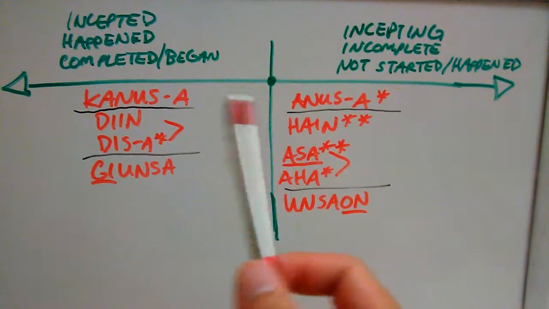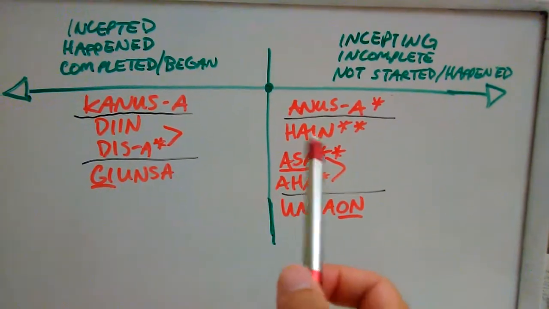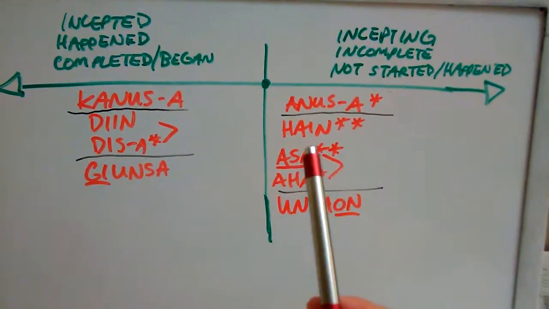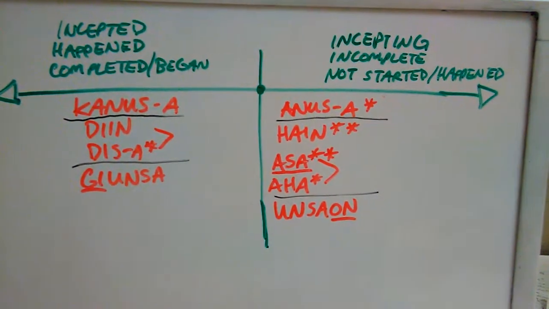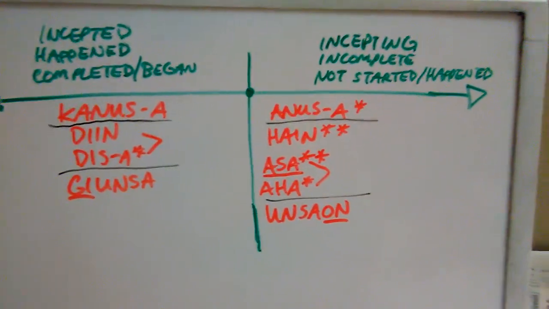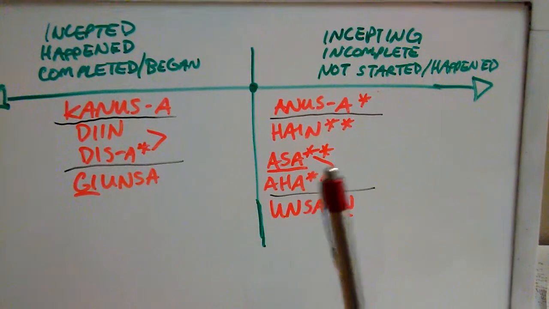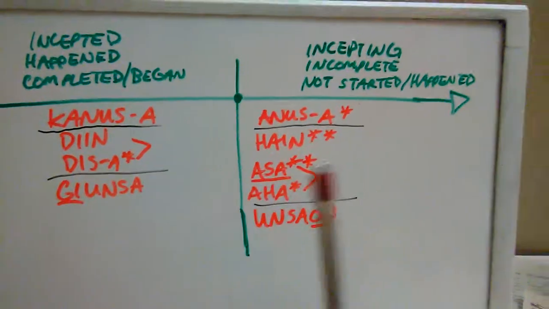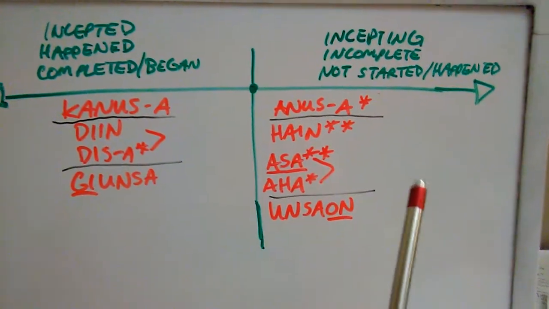Opposite, just like anusa, right? Opposite of diin is hain or asa or aha, right? And I'll explain those. Hain, first of all, expresses incepting, incomplete, and not started. So actions in the future, right? It expresses that. Hain also expresses existence of objects. I mean, more specifically, nouns, right? So hain expresses existence of nouns.